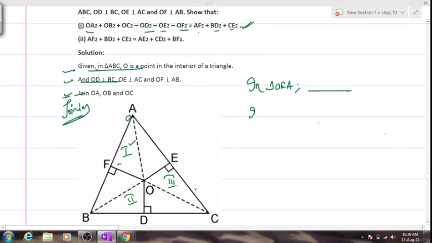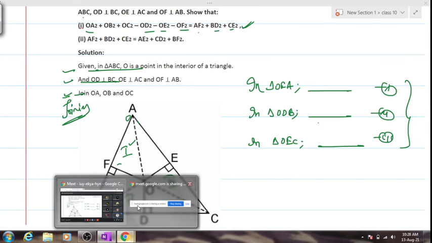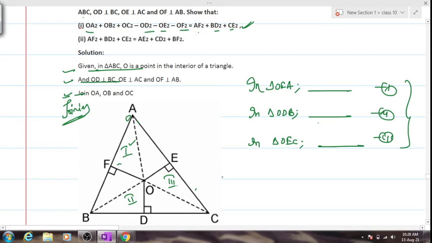Then again in triangle ODB, again you write the Pythagoras theorem. In triangle OEC, again you write the Pythagoras theorem. This will be termed as equation 1, 2 and 3. You will add up all this equation. Let's see how many can reach to this conclusion. Kindly hurry up, pause the video and try doing it.